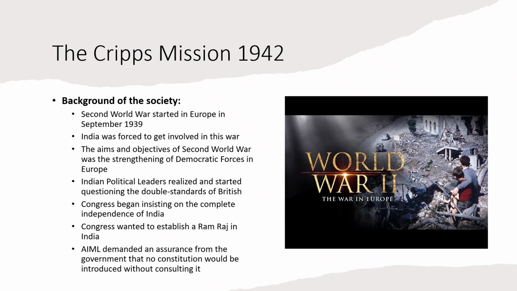These are the things that were happening in the society at that time. The British were fighting the Second World War, and they were trying to strengthen the democratic forces in Europe, and then Indian political leaders got perturbed and they did not like these double standards of the British, so they started demanding complete independence of India.